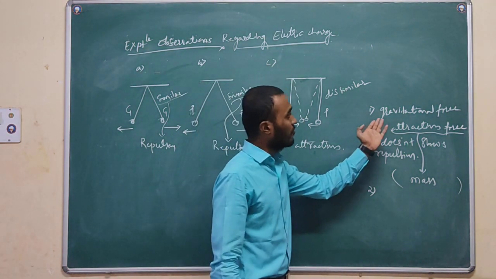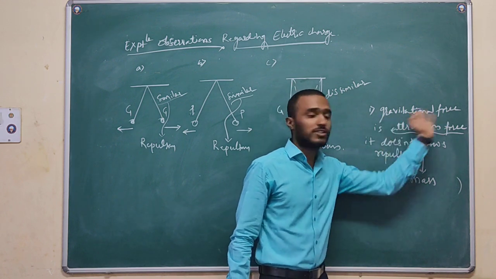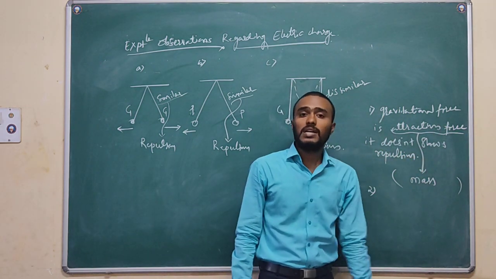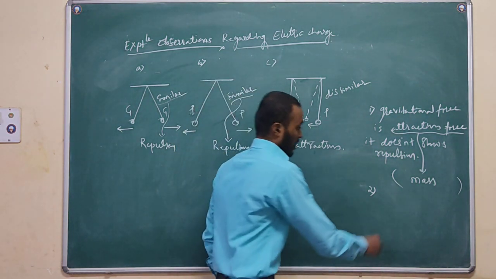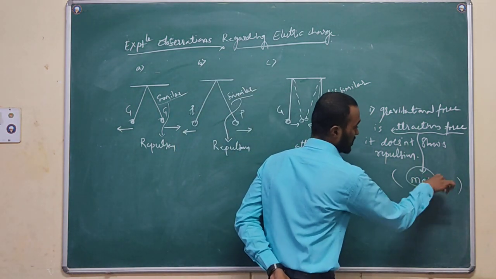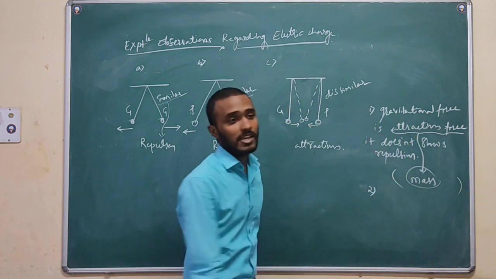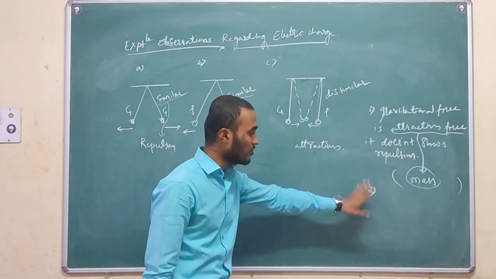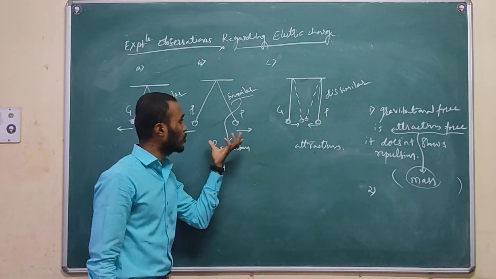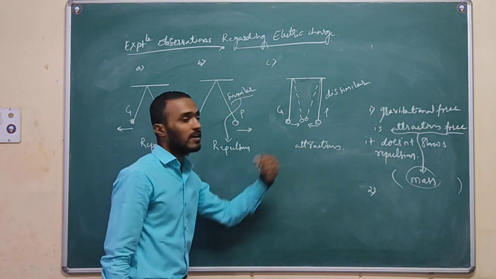How did we make a rule for the gravitational force? It is because of mass. Because of mass, the gravitational force takes place, and that is the attractive force we defined previously. Now here it shows both repulsion as well as attraction.